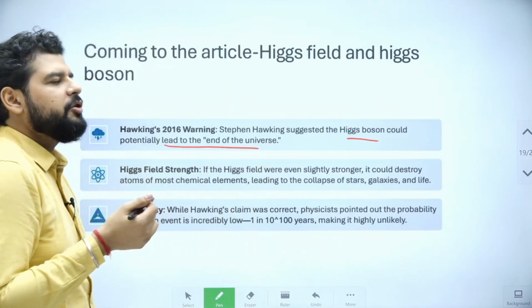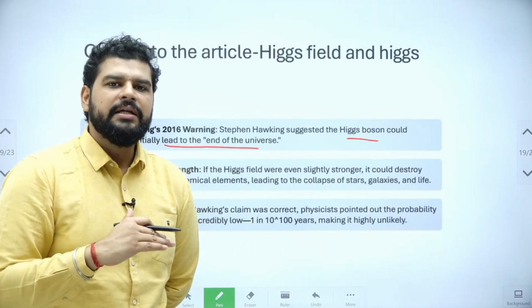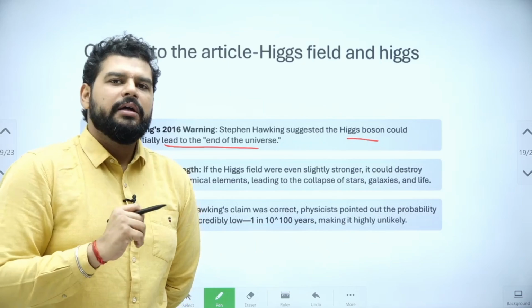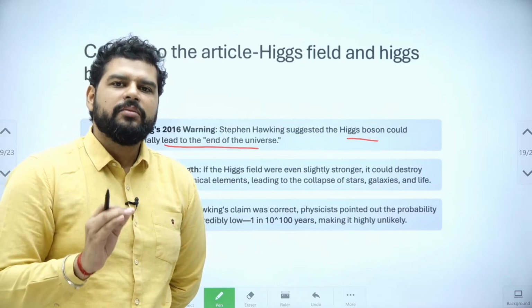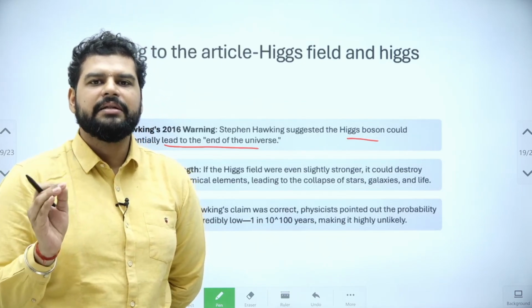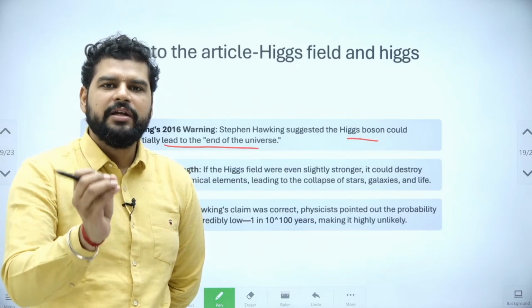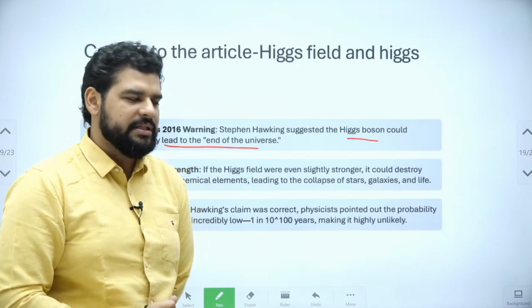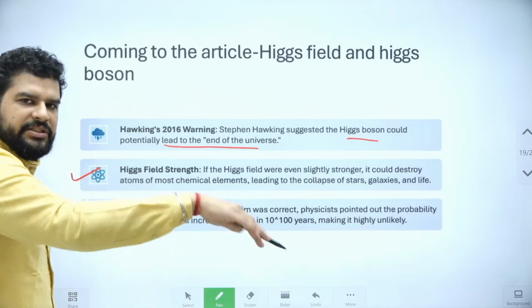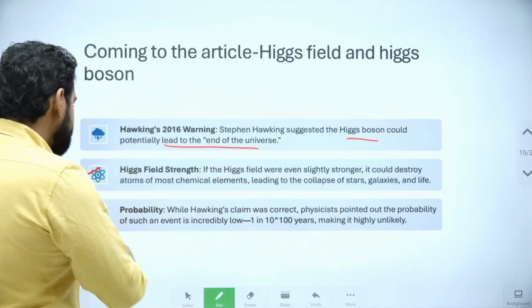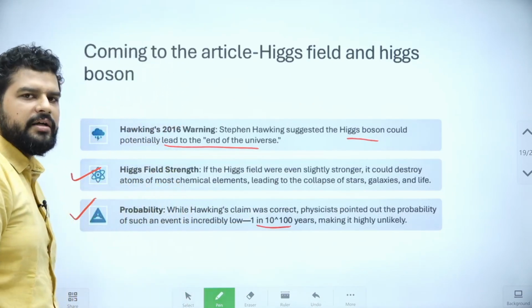This doesn't mean that the universe will be totally destroyed, it will just change, because whatever we see right now in our life, in space, in the universe, all comes from mass, and mass is given by the Higgs field, and the boson's value from the Higgs field is 126 GeV. So if the strength of the Higgs field changes, the universe will change. I've already discussed this, but the probability is very low, 1 in 10 raised to 100 years.